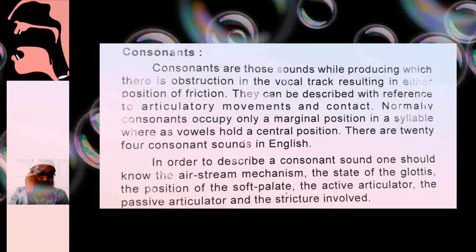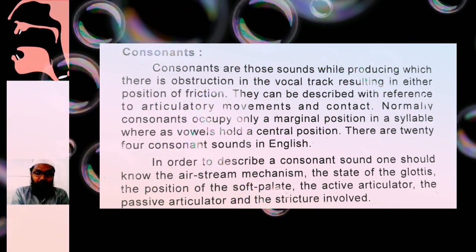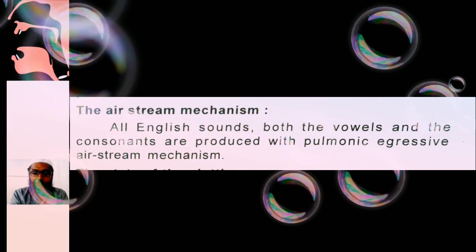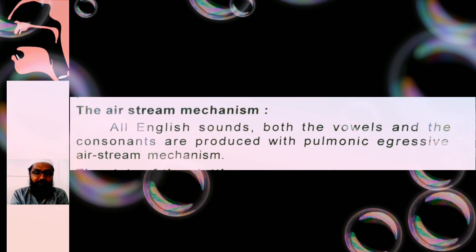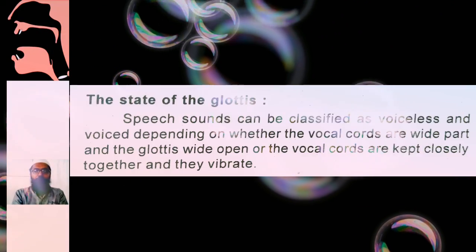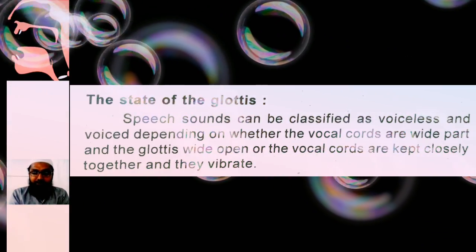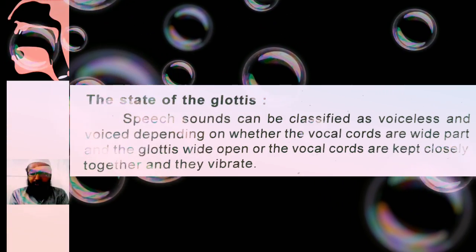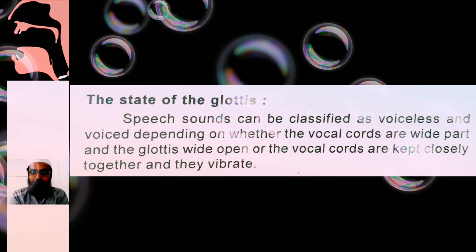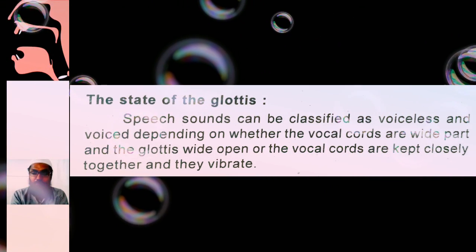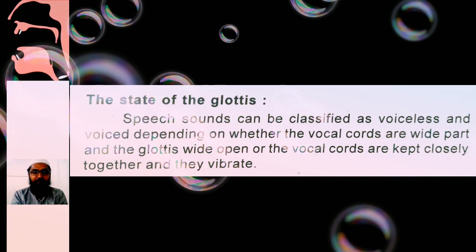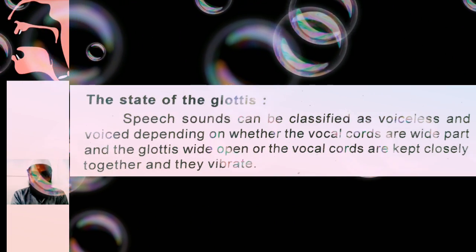So let us see what the air stream mechanism is. All English sounds, both vowels and consonants, are produced with the pulmonic egressive air stream mechanism. Then the state of the glottis. Speech sounds can be classified as voiceless and voiced depending on whether the vocal cords are wide apart and the glottis wide open, or the vocal cords are kept closely together and they vibrate. This is the state of the glottis.